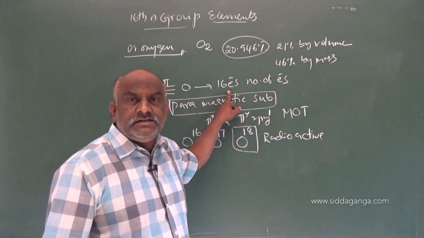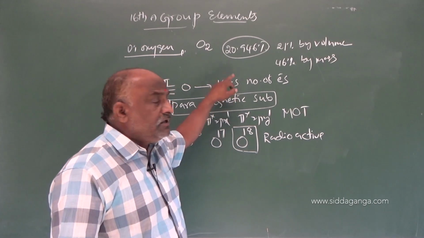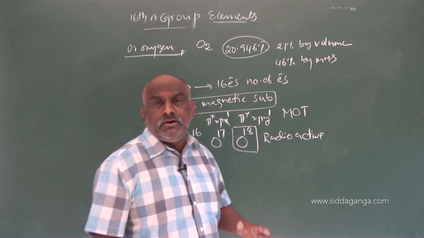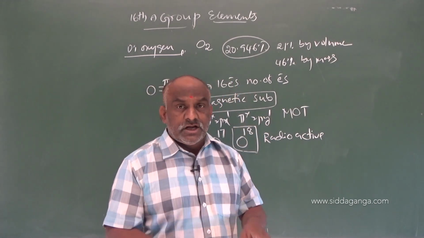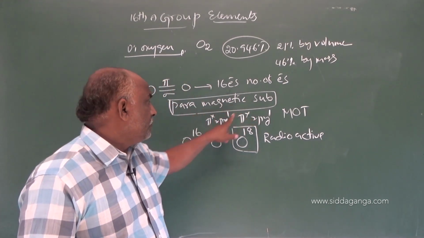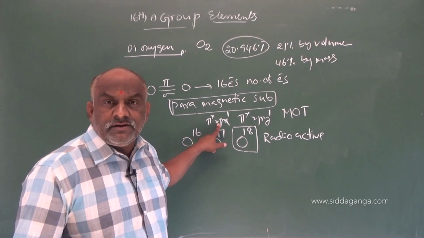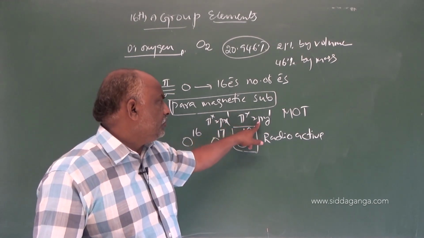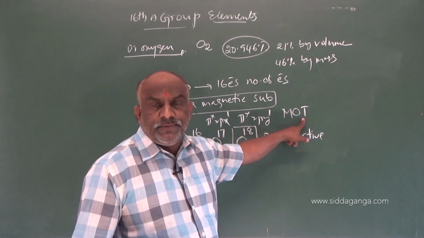16 is an example of an even number of electrons. Generally, species with an even number of electrons are diamagnetic. Instead of that, oxygen exhibits paramagnetic behavior due to the presence of 2 unpaired electrons, which are pi star 2px and pi star 2py according to molecular orbital theory.